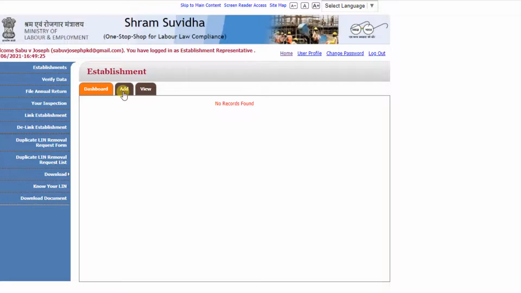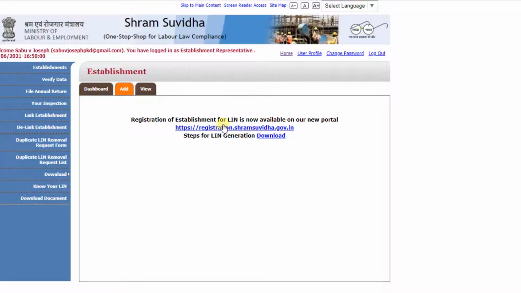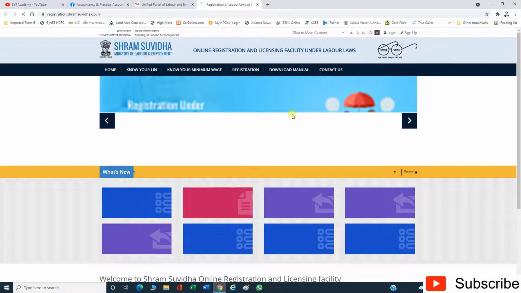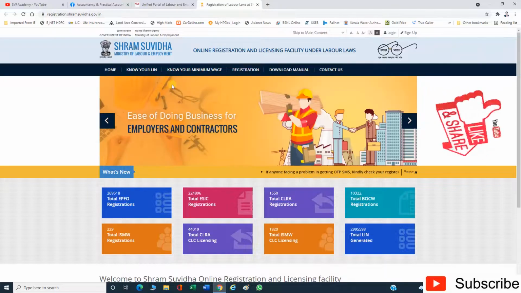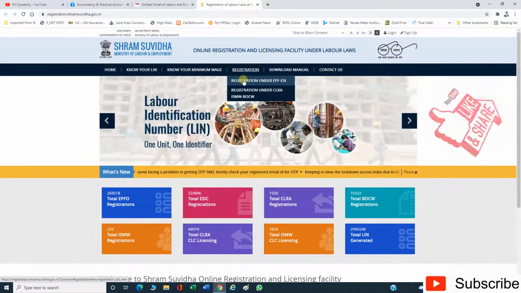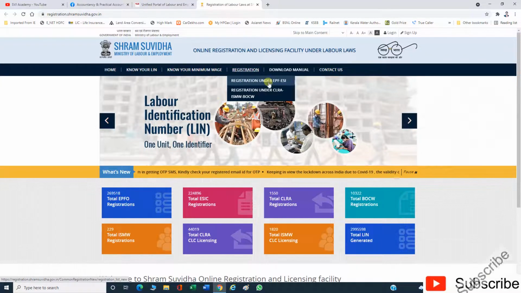So click on add. Registration of establishment for LIN is now available on our new portal, registration.shramsuvidha.gov.in. So click on the URL. We will go to another portal for the registration. Here we can see some menus. On the registration menu, registration under EPF and ESI.